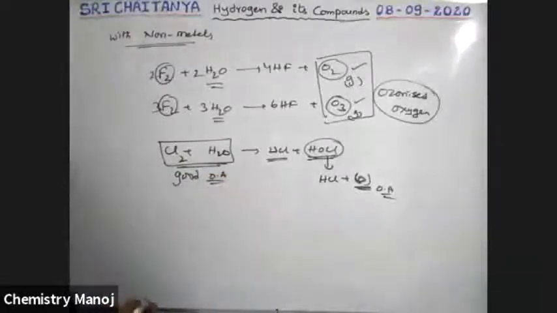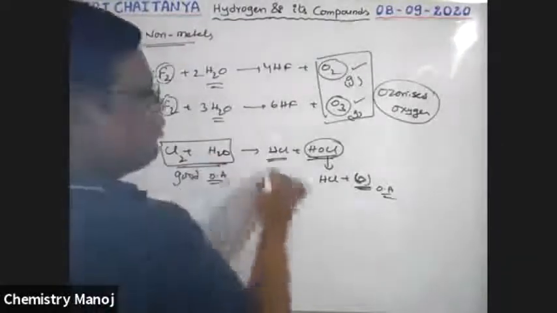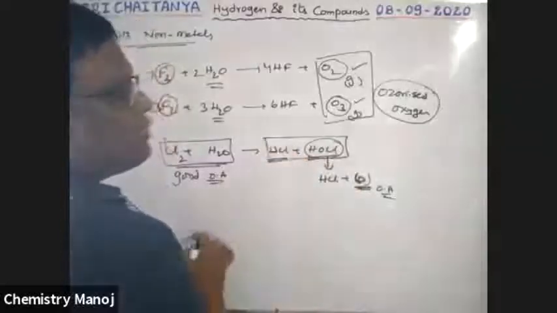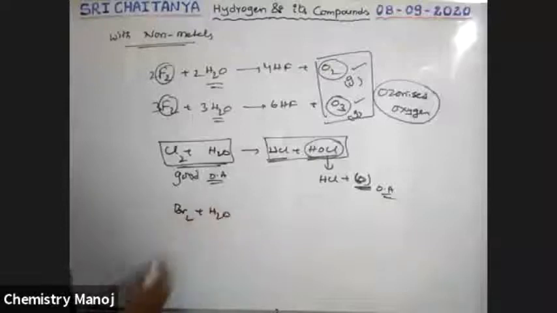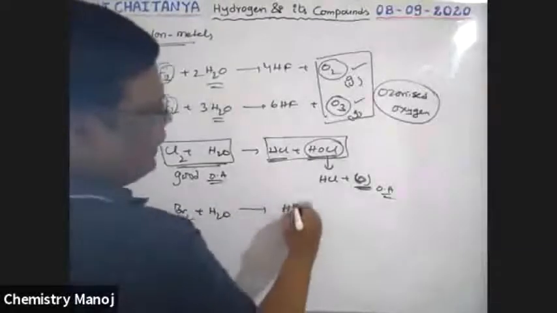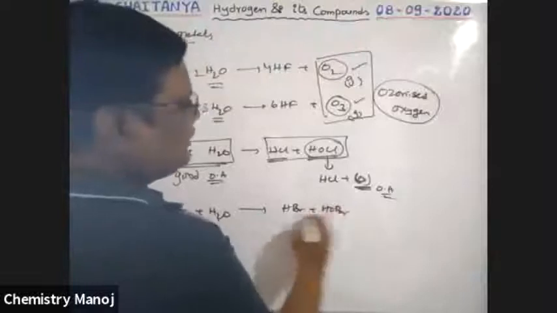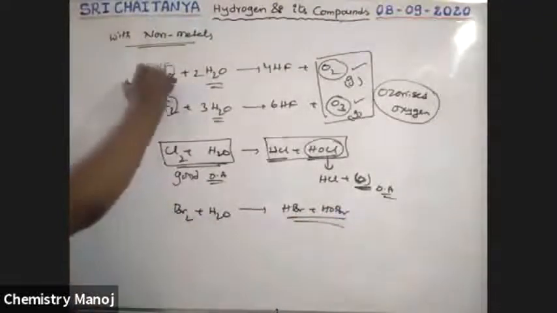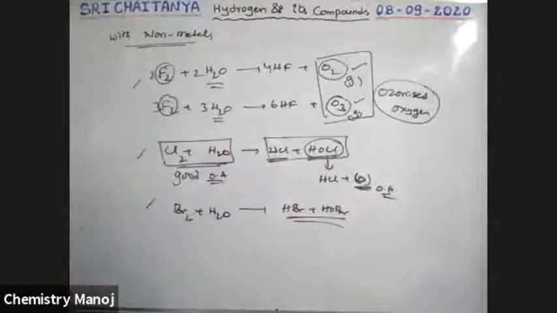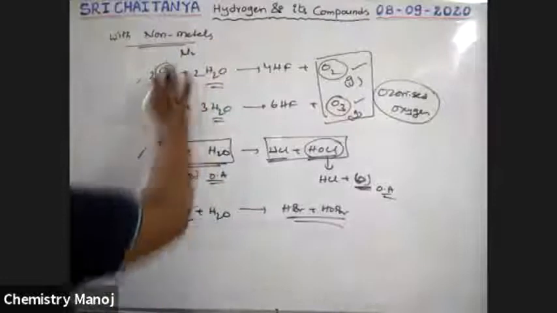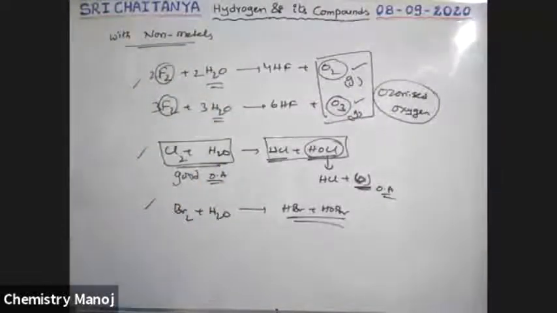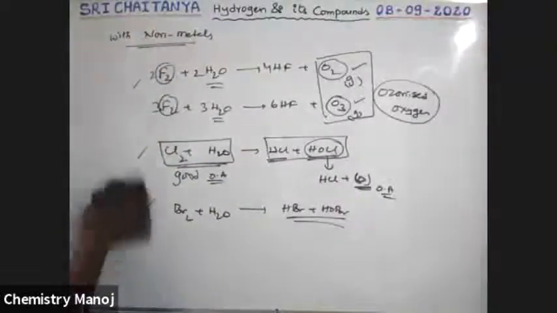Similarly, when bromine reacts with water, which is called bromine water, the products are HBr plus HOBr. This is the reaction of chlorine and bromine with water, and these are non-metals. When nitrogen is taken with water, there is no reaction. So these are the reactivities of halogens with water. The reactivity of these halogens with water decreases from top to bottom.